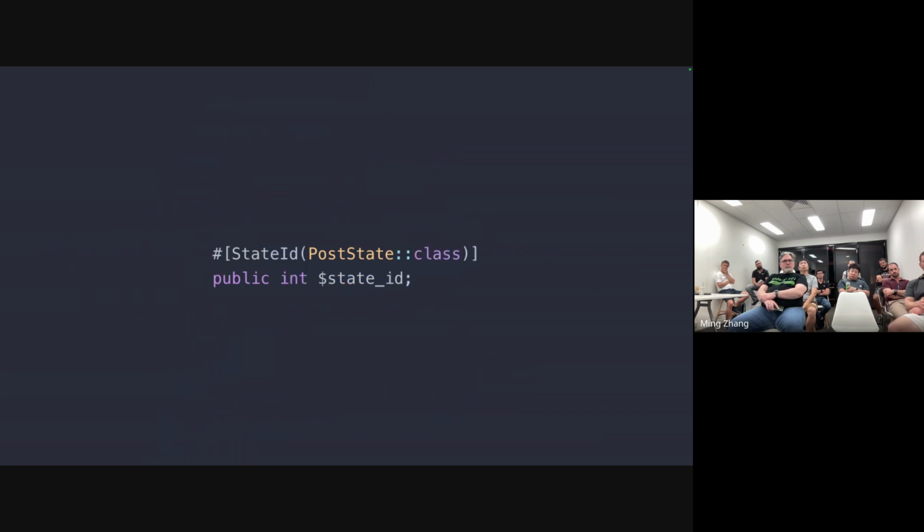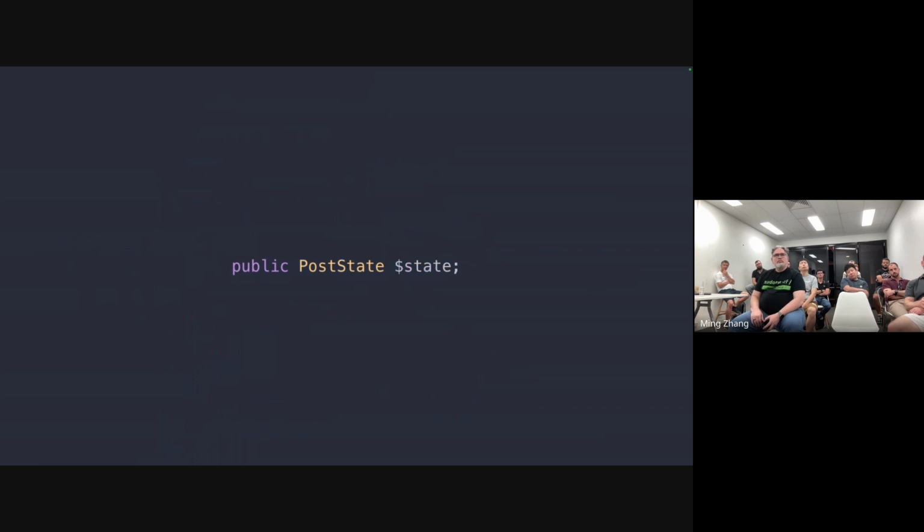If you look at the Verbs documentation at the moment, you might see this instead, using attributes. This is the old way to do it, where you'd have just the ID of the state that you're trying to reference, and you use the state ID attribute, which would actually load the state on our behalf. But that is not getting deprecated, it'll still exist, but we're going to stick with the new way for now. So I just wanted to explain the difference if you're looking at the Verbs documentation, why you see all these attributes and why I'm not demonstrating them tonight.